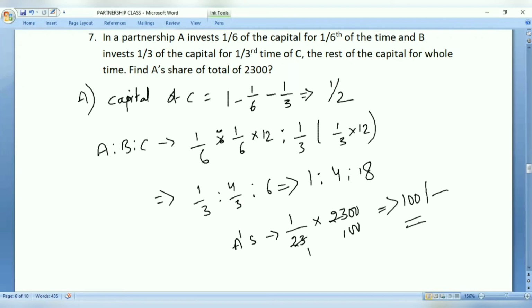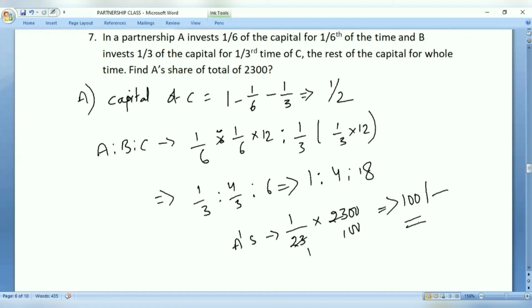Okay. So first we need to calculate the total capital invested by C. So if you believe that the capital of A plus B plus C equals to 1, similarly, this concept is similar to having a percentage. If you consider the percentage as 100%, so likewise we'll move on. So if you think the capital invested by A plus B plus C equals to 1, what is the investment made by C means 1 minus A invested 1/6, B invested 1/3. So this we have done.